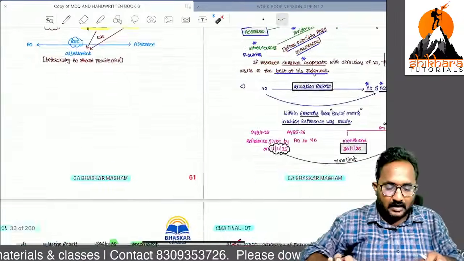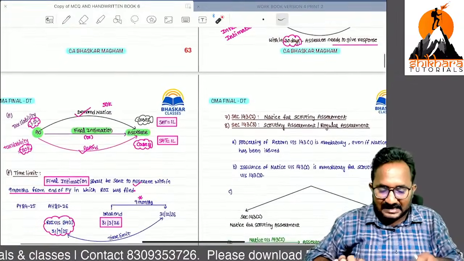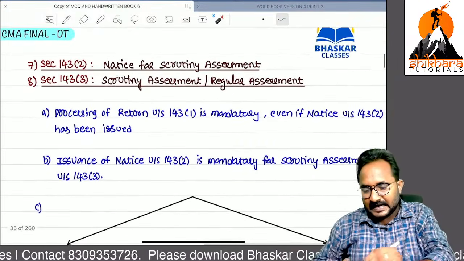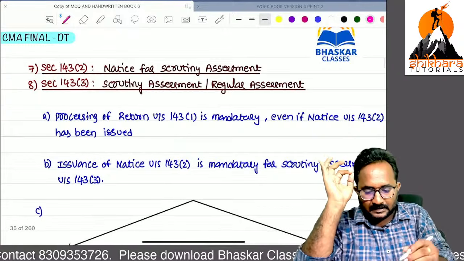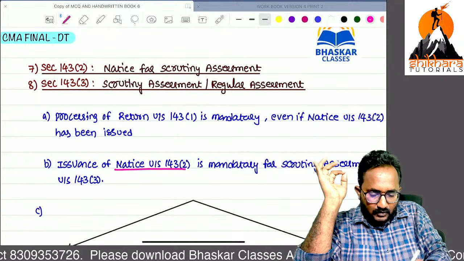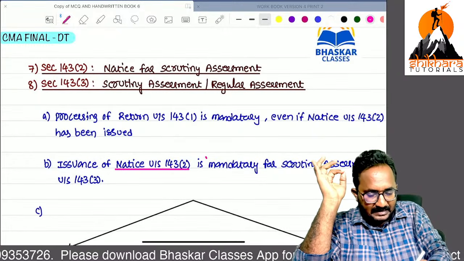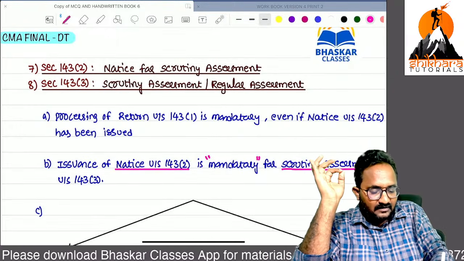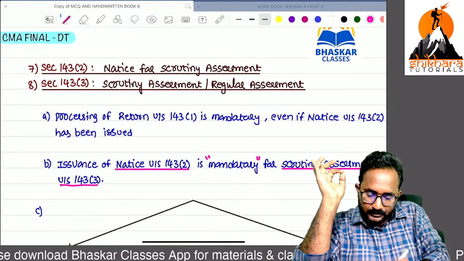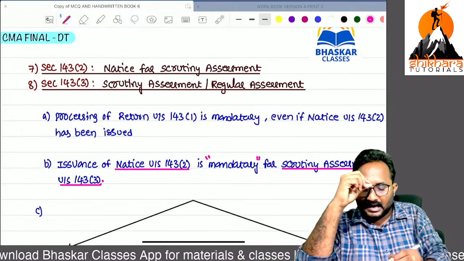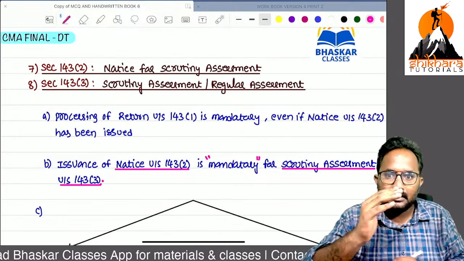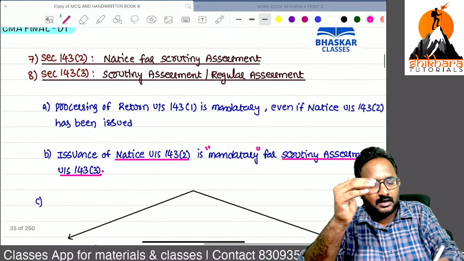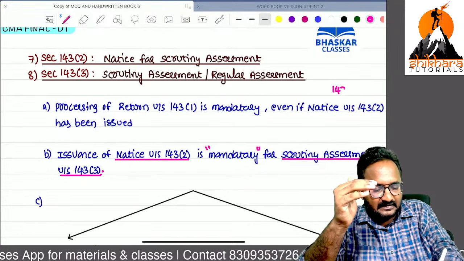Now we can start. For all assessees or selected assessees, generally selected assessees only. Second point, directly I am starting, listen. Notice under section 143.2 is mandatory for conducting the scrutiny assessment under section 143.3. Now, sir, you are a high profile assessee. Yes, for you, I want to start with the 143.3 assessment, sir.